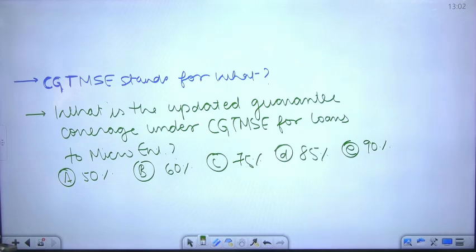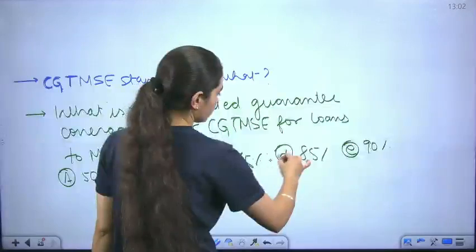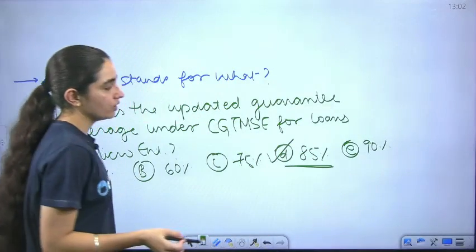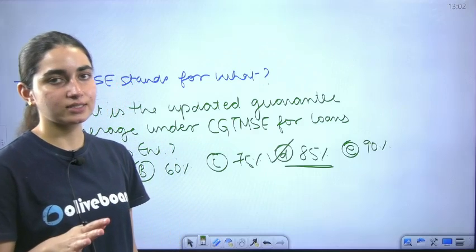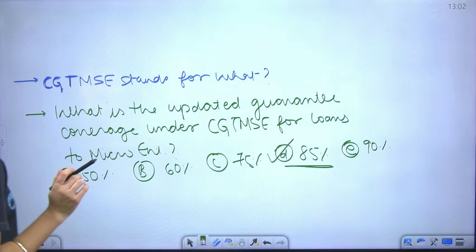Correct. So, for loans up to 5 lakh, the benefit provided is up to 85%. This is to enhance small enterprises in rural areas and other areas. Okay, so we're done with the two questions.